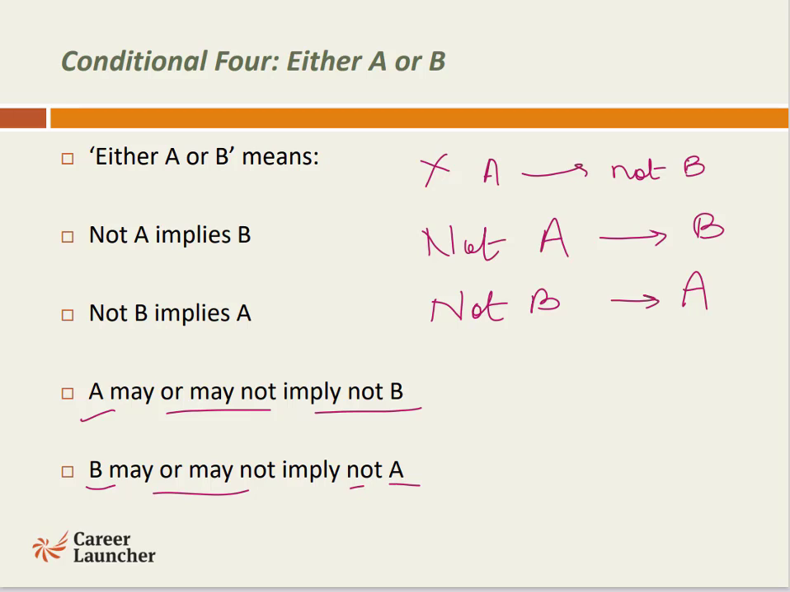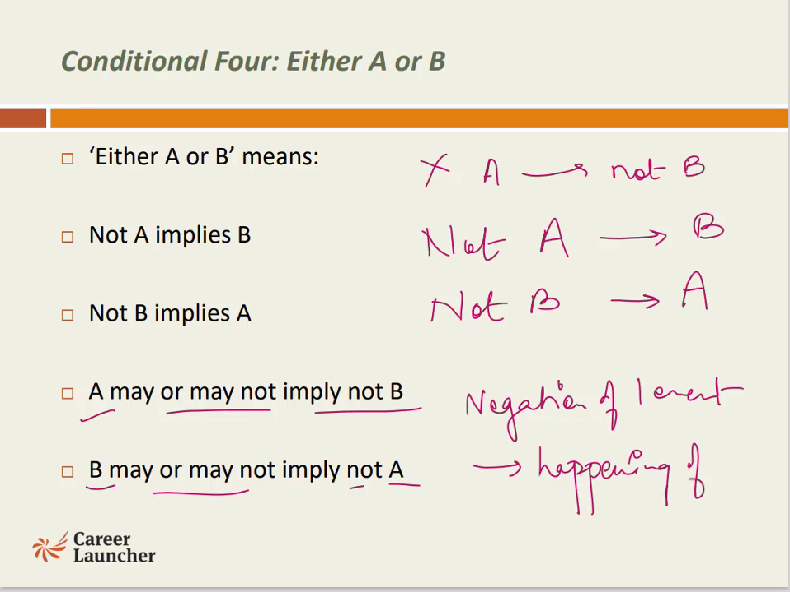So the key thing that you need to keep in mind whenever we are drawing a conclusion out of the connective either or, first we are looking for a negation of one event. Negation of one event would lead to the happening of the other event. There's a surety here. The other way around, it might or might not happen. There is no sure thing over there. There's no 100% surety associated with that.